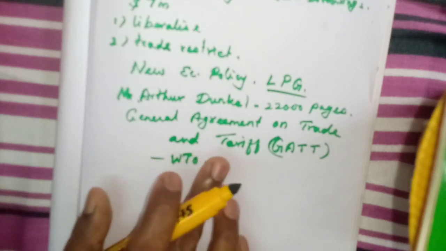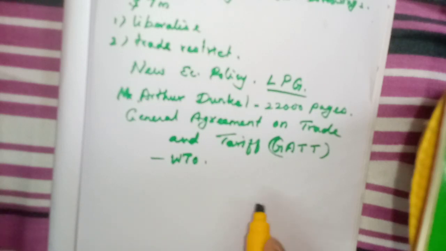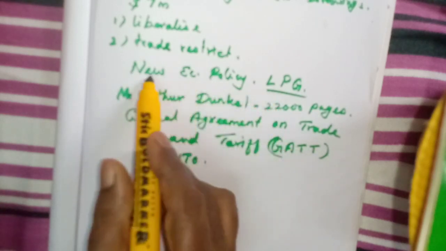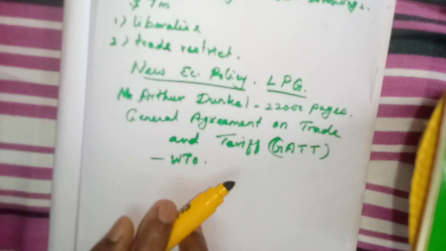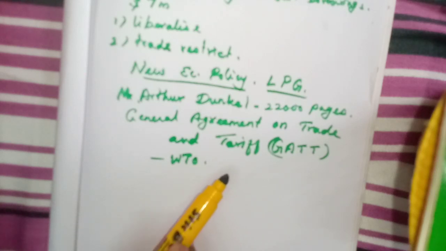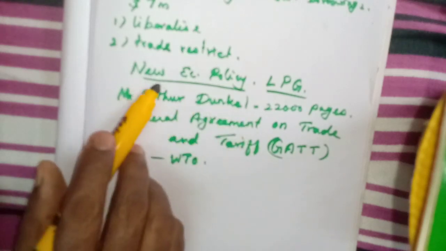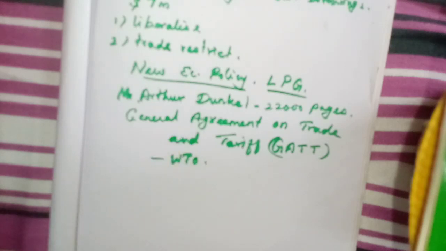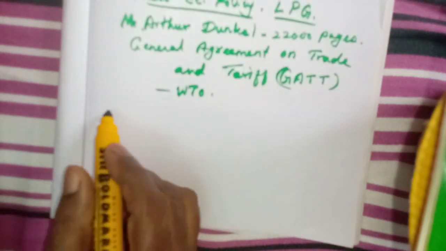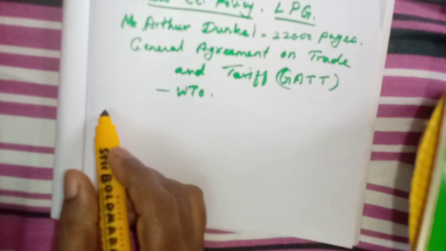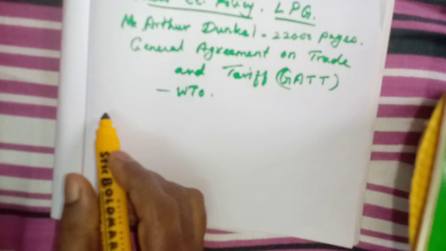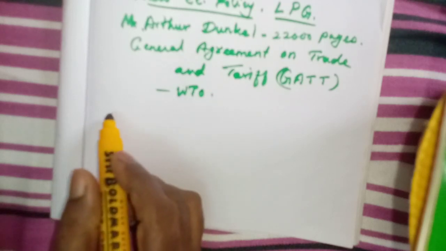They agreed to this GATT agreement, and they have introduced this new economic policy. Understand? But afterwards, when India went for a loan, they asked India to agree with their conditions, that means to follow the new economic policy. Now let us learn one by one in detail. Here, the meaning, the explanation, then the merits and the demerits are all given together.